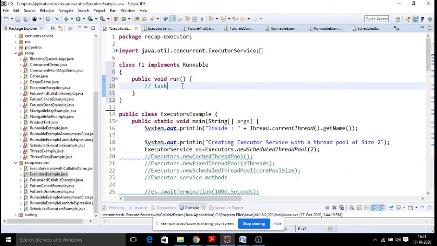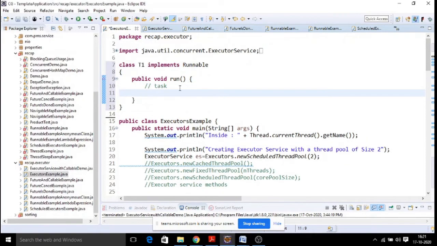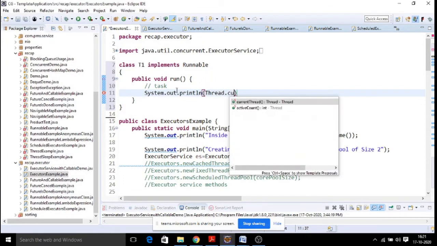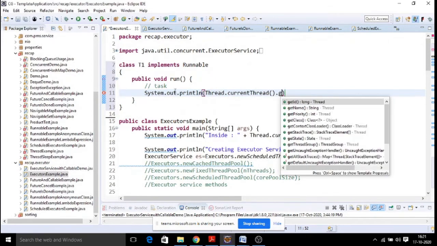So when we write a task in a normal Java class that implements Runnable, you will write some logic here. The logic can be very basic, like System.out.println of Thread.currentThread().getName().